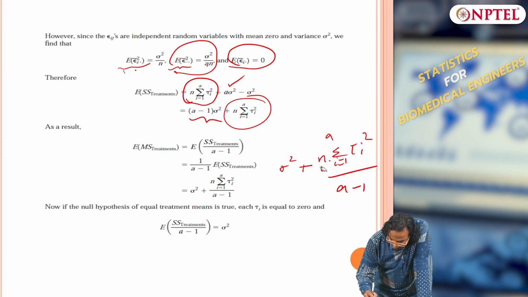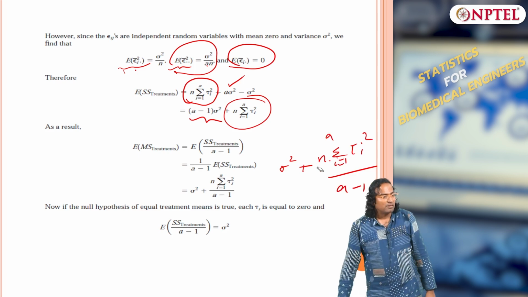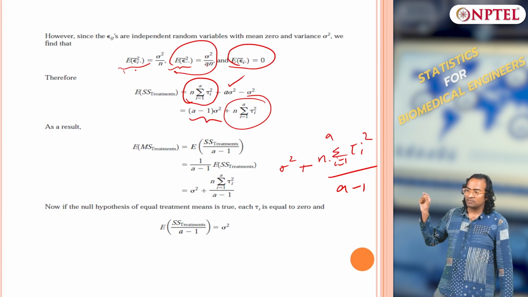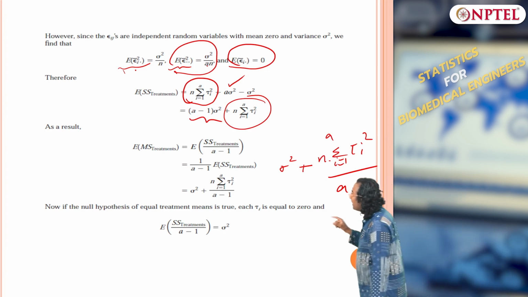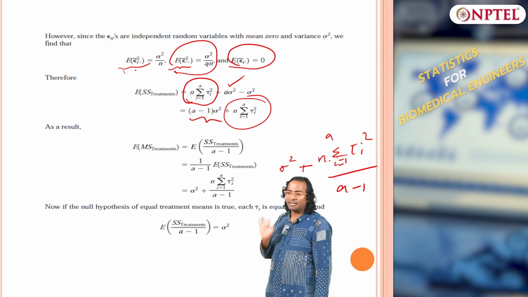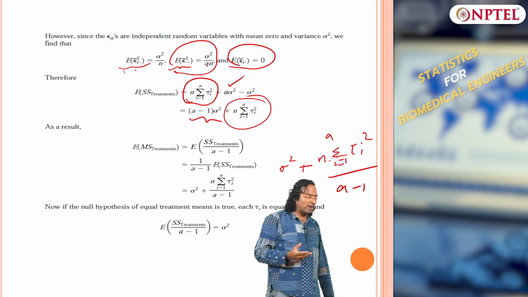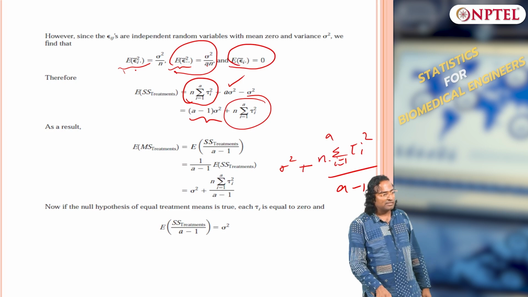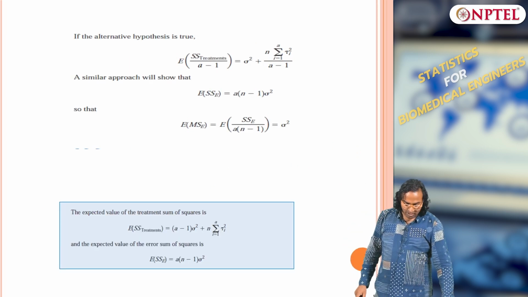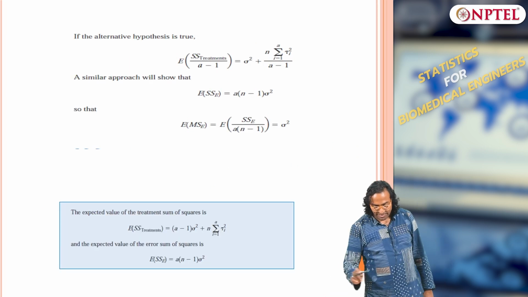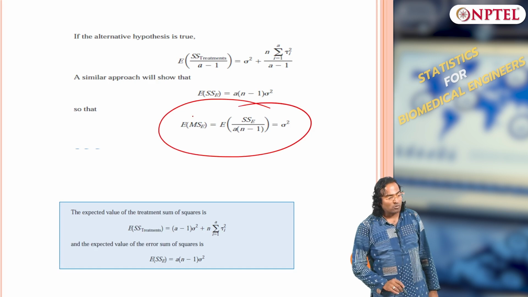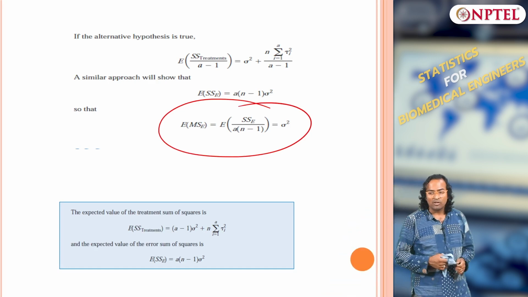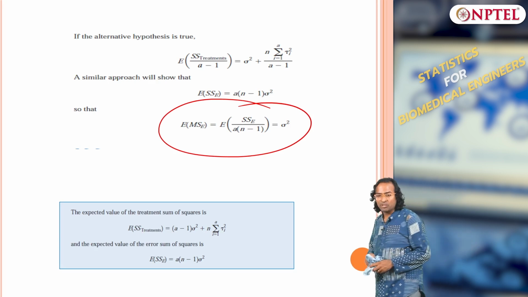This is what I have. I have sigma squared plus summation of tau i squared. This is my mean squared treatment, and my mean squared noise, I do not want to prove, is going to be sigma squared. So my mean squared error is going to be sigma squared. I am not going to prove this, you can take the same idea and prove it. It is going to be sigma squared.